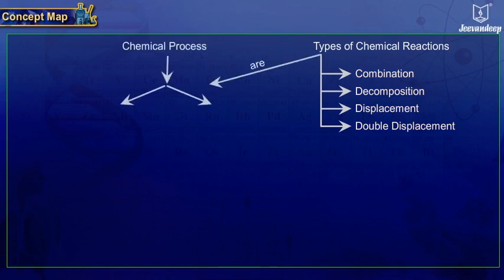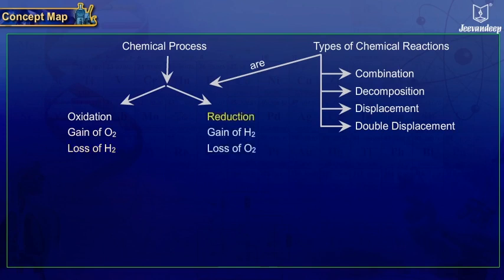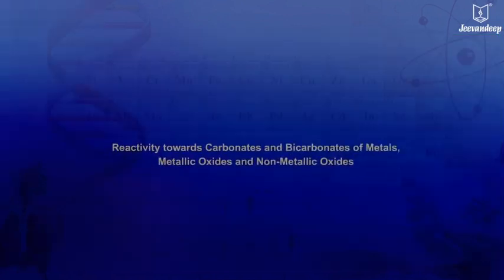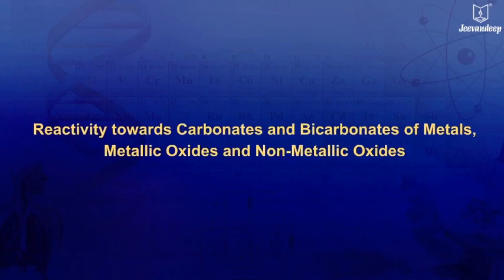Chemical process involves oxidation, that is, gain of oxygen or loss of hydrogen, or reduction, that is, gain of hydrogen, or reactivity towards carbonates and bicarbonates of metals, metallic oxides and non-metallic oxides.